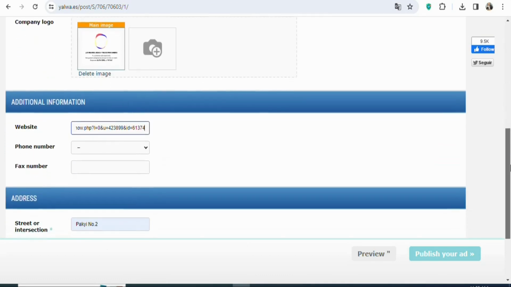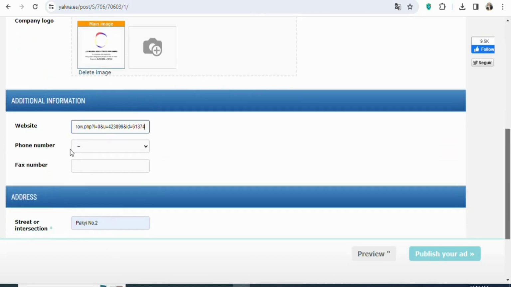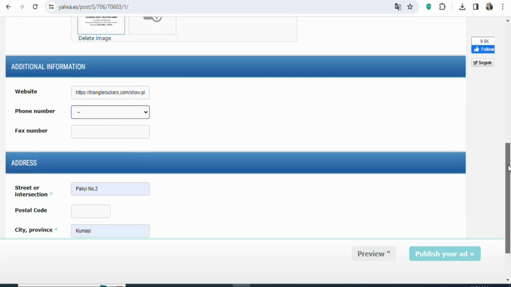Once that is done, if you want, you can enter your phone number right here. You can see fax number. So if you want to enter your phone number, you can do that. Just enter your phone number right here. But in this case, I'm not going to enter any phone number, so just leave it. Once that is done, you're going to scroll down.